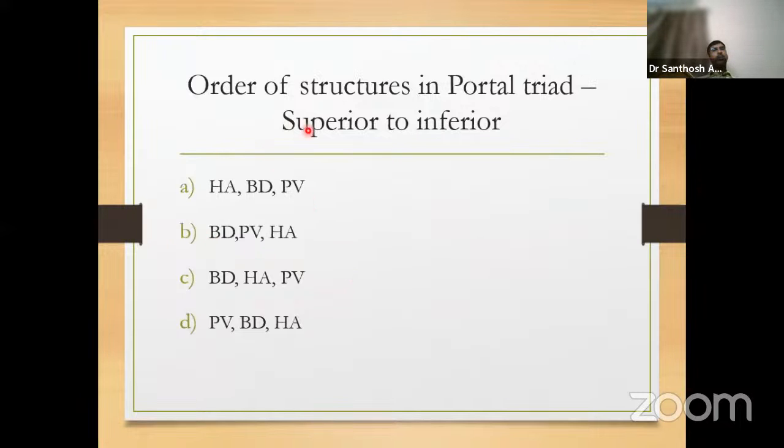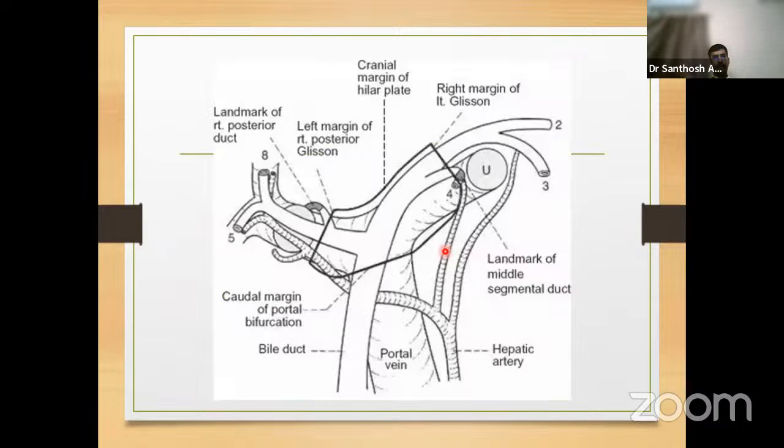Again, this question: order of structures in the portal triad from superior to inferior. So we all know the portal triad in the hepatoduodenal ligament. Superiorly to the right, there will be the bile duct. To the left, there will be the hepatic artery. Posteriorly, there will be the portal vein. Now, after dividing the right and left individually at the hilum, from superior to inferior, what is the order? The order is bile duct, hepatic artery, and the portal vein.